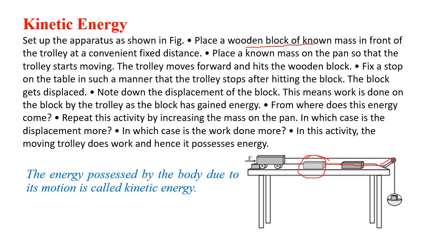And at the end of the trolley, there is a pen to put weights. Now keep on adding weight to this pen, slowly keep on adding weight to this pen so that the trolley starts to move. This trolley will start to move, but when it starts to move, it will hit the wooden block kept before it.